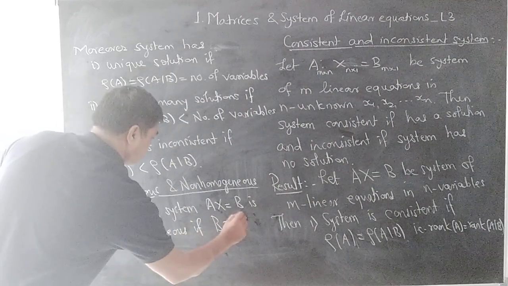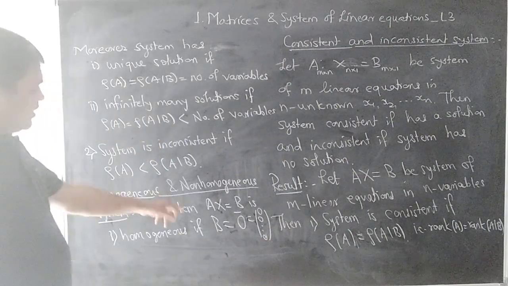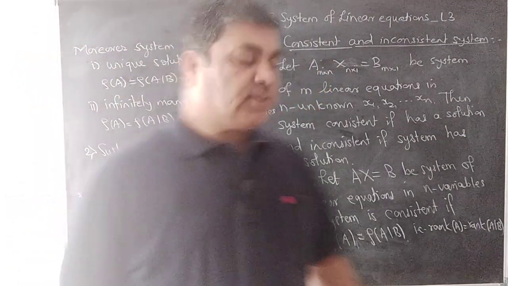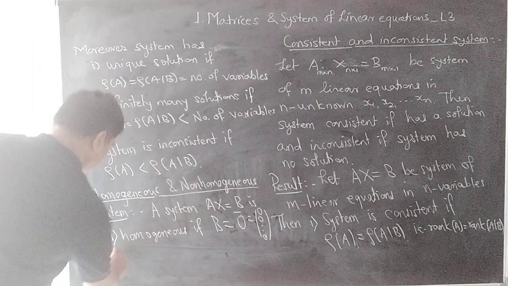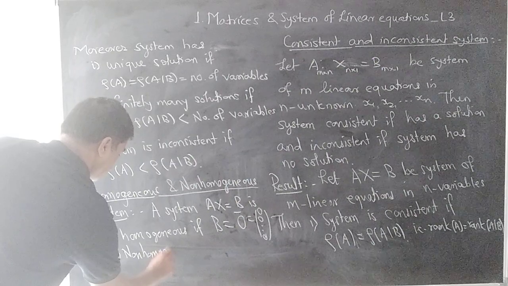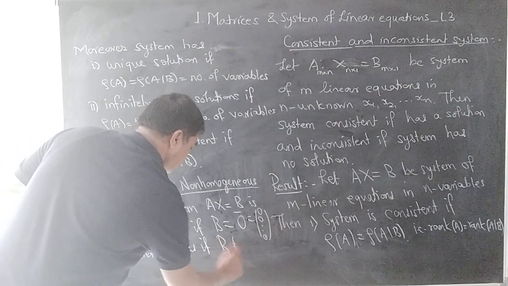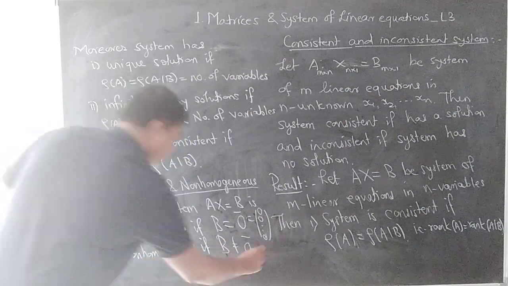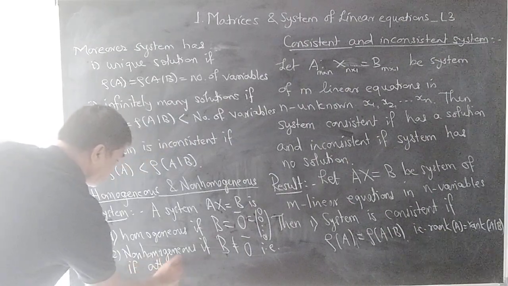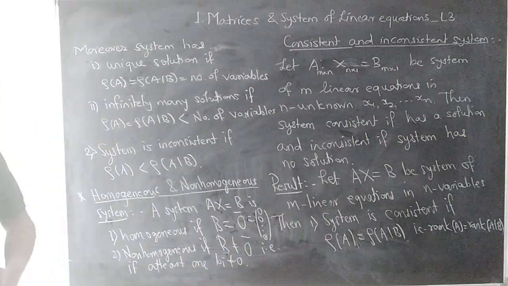So in that system, if the right hand side of each equation is 0, then that system is homogeneous. And second, non-homogeneous if B is not equal to 0 bar, that is, at least one bi is not equal to 0.